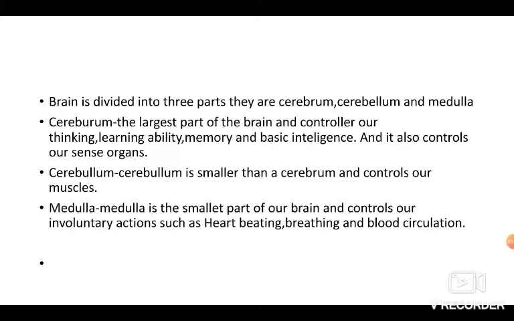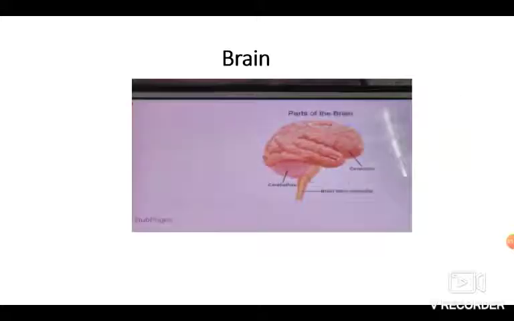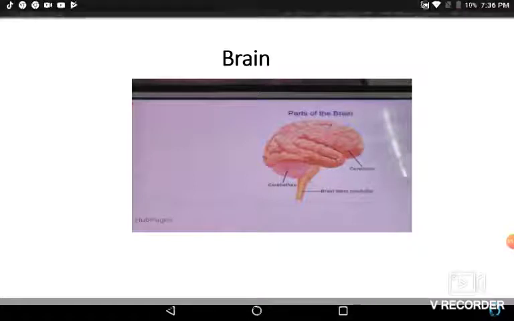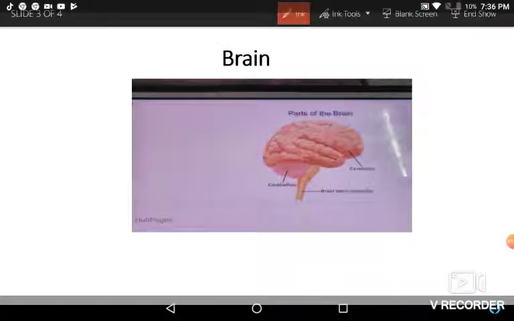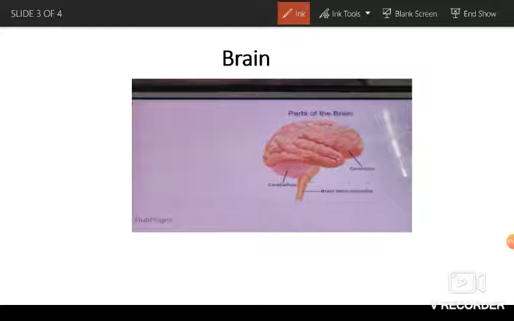So, the cerebrum is this part. I am showing you. This one is the cerebrum. It is the largest and the uppermost part of our brain. It is dome shaped.